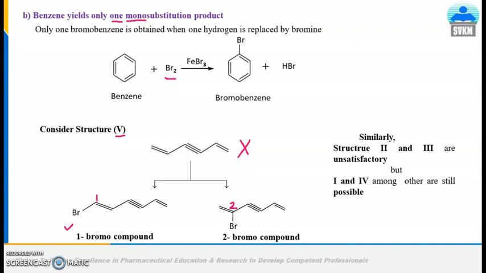Now if we apply the same fact to structure 2 and structure 3, they are also unsatisfactory. This means that they also do not give only one product after monosubstitution. Now structure 1 and structure 4 still remain, so we will take into consideration structure 1 and structure 4.